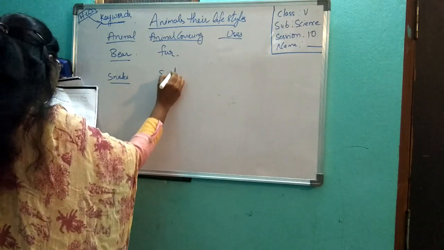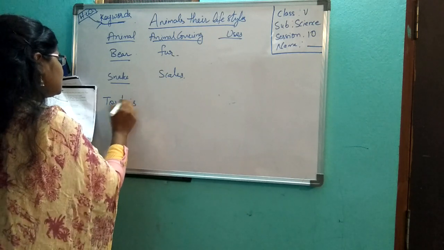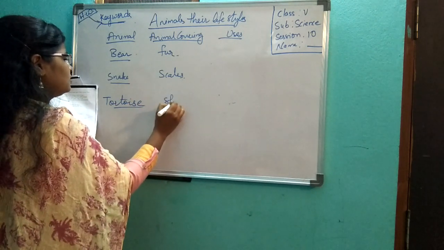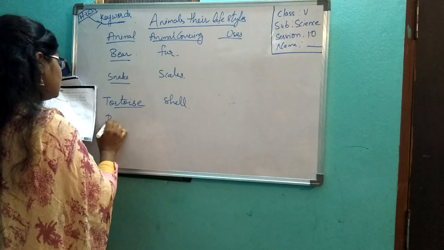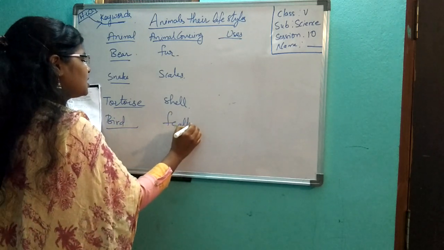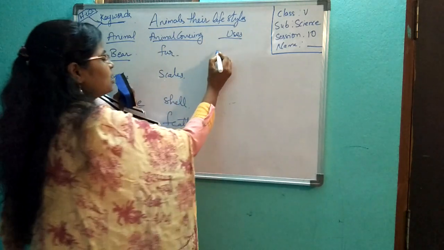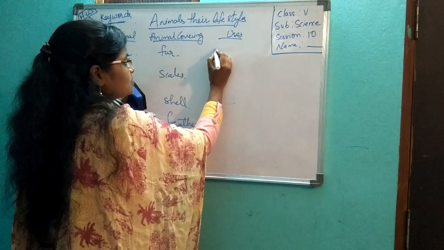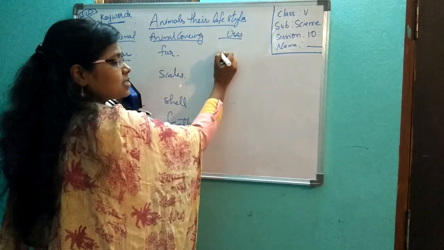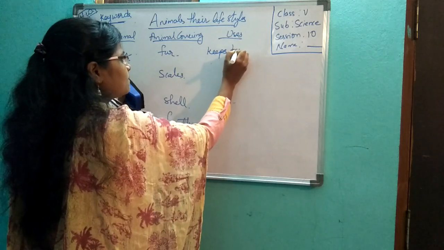Scales. Yes or no? Next, you are having tortoise. What is it having? Shell. Next, bird you are having. What does it have? A covering of feathers. Now, fur, how is it helping? It protects from cold. Yes or no? Keeps the body warm.